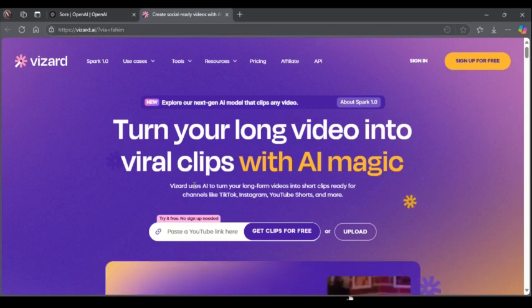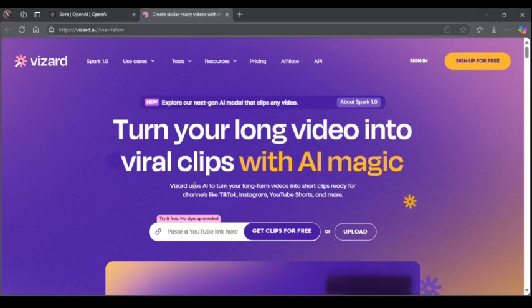Also get access to voice cloning, so you can generate a realistic voiceover with your voice using the AI tools on this website. You also get access to collaboration tools, so you can work with your teams on a video project.